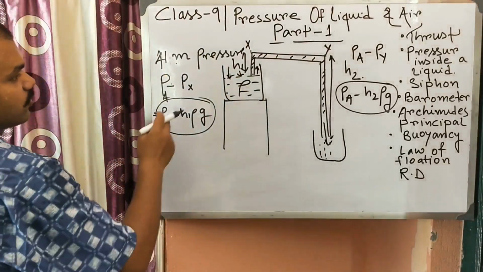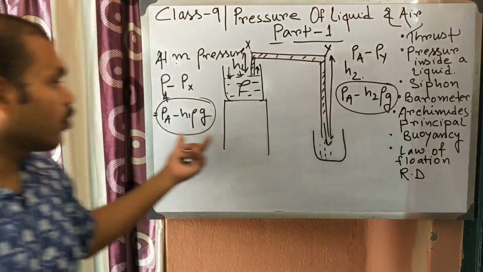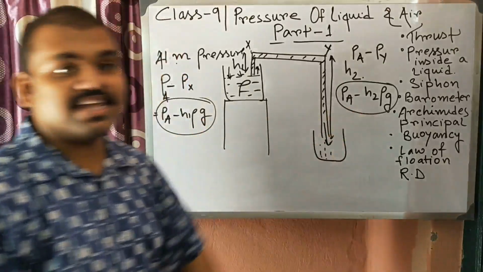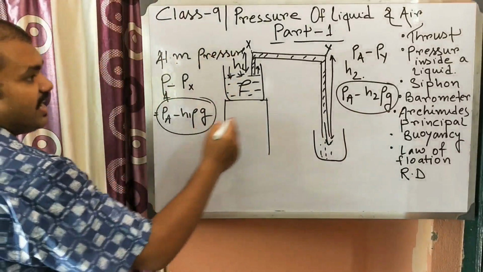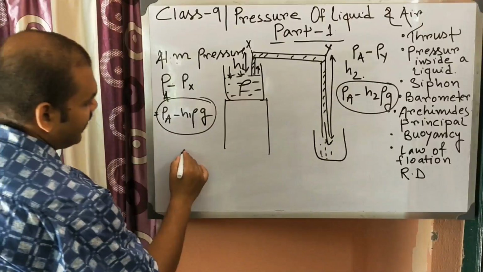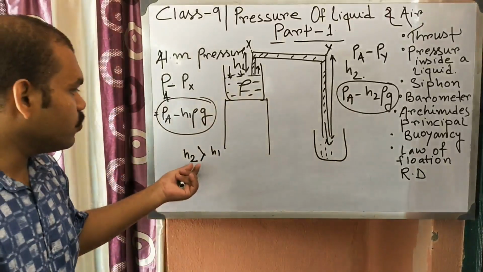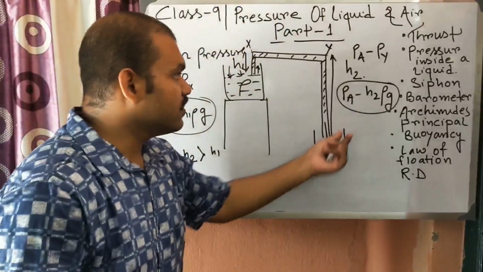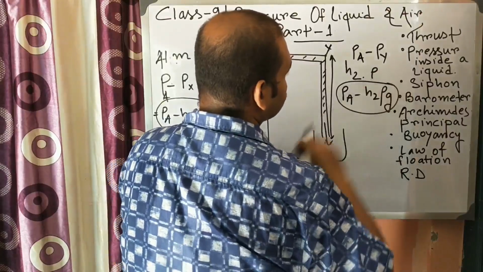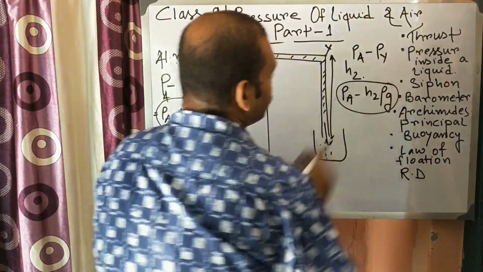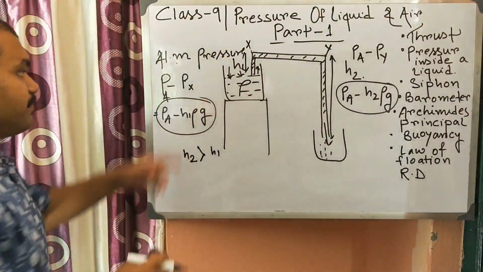Okay, so now let us calculate which pressure is more. Pa and Pa are the same, rho and rho are the same, g and g are the same. So H2 is greater than H1. As H2 is greater than H1, this is the pressure at Py and this is the pressure at Px.